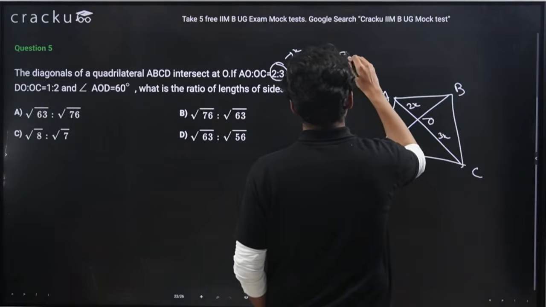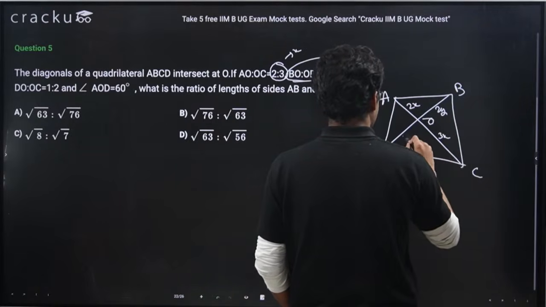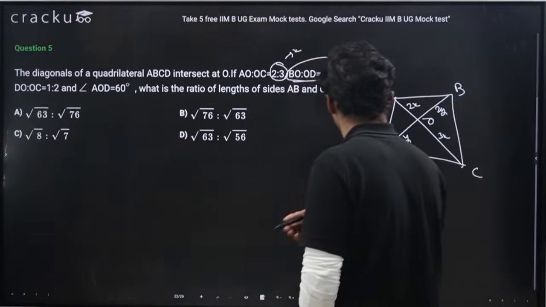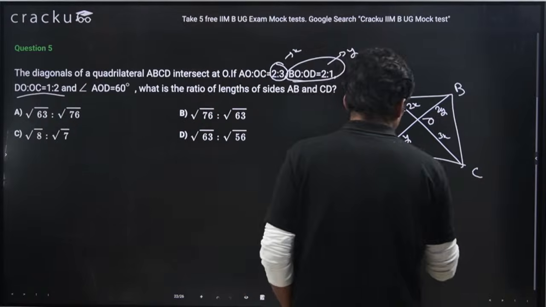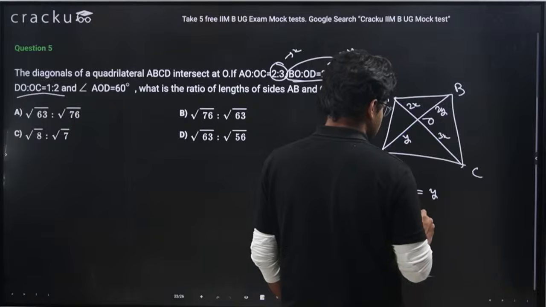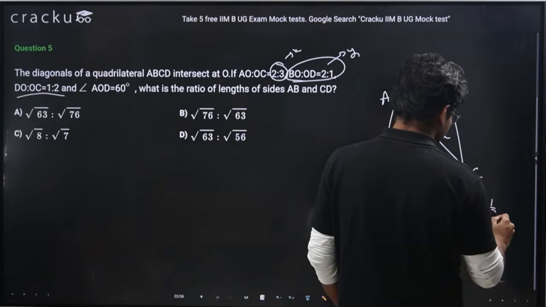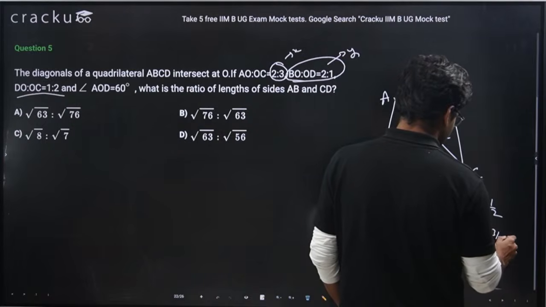Let us take the common variable here as y. Means I can write BO as 2y, OD as y. Right? Also, DO is to OC is half, which means DO is y, OC is 3x. So y by 3x equals half, or I can write y by x equals 3 by 2.